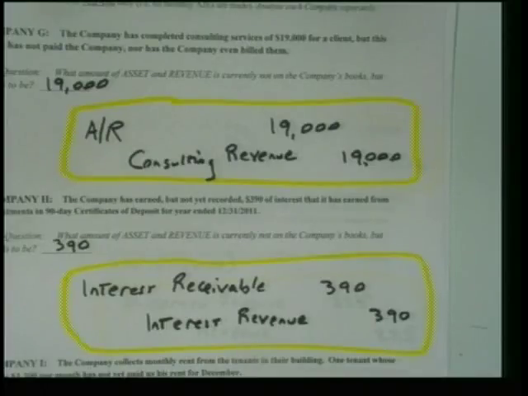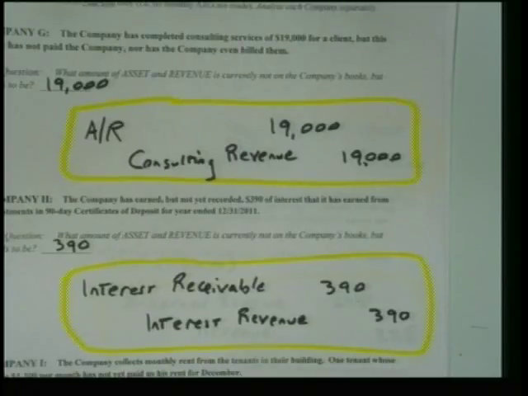Company G, the company has completed consulting services of $19,000 for a client, but this client has not paid the company. We haven't even billed them. Okay? Now, we've completed the services, so the revenue is earned, isn't it? Doesn't matter that they haven't paid. So we have to show that accounts receivable on the books, and we have to book that as revenue, okay, for the $19,000. Because that's revenue we earned in 2011. And that's a receivable that we should have at 2011. Okay? Are you with me?